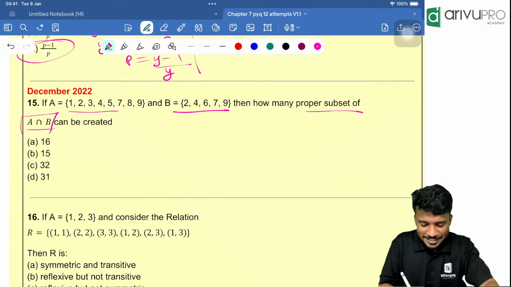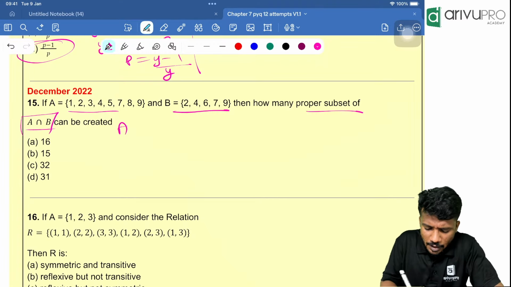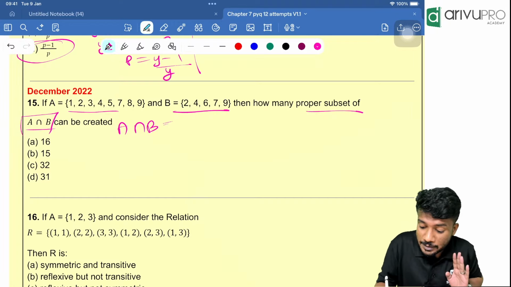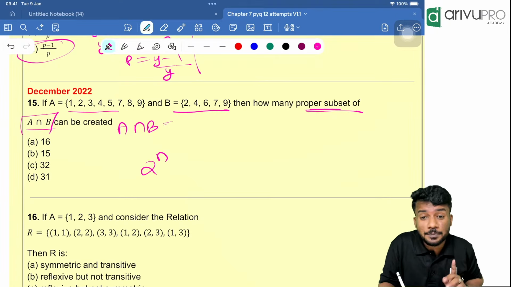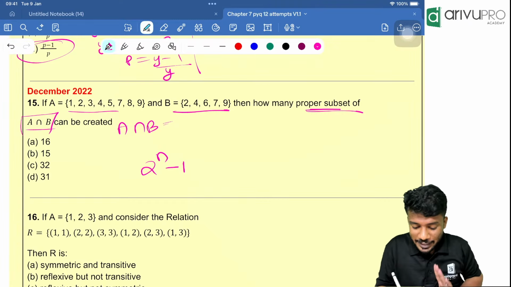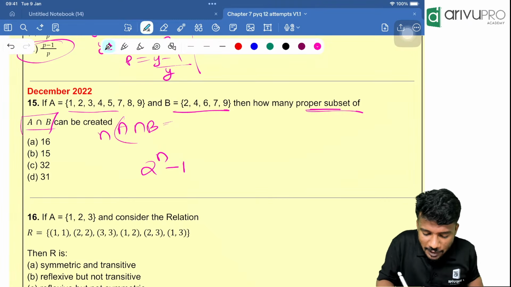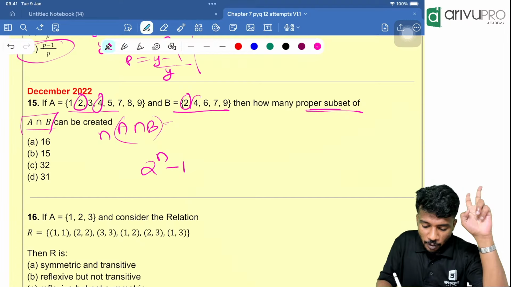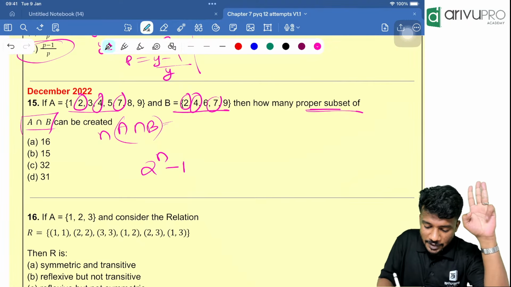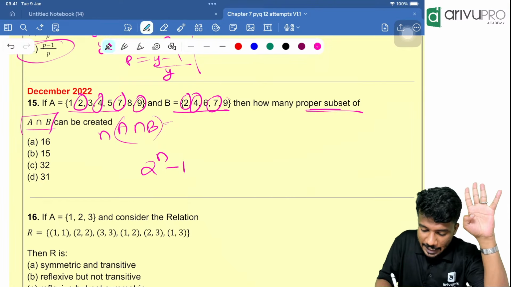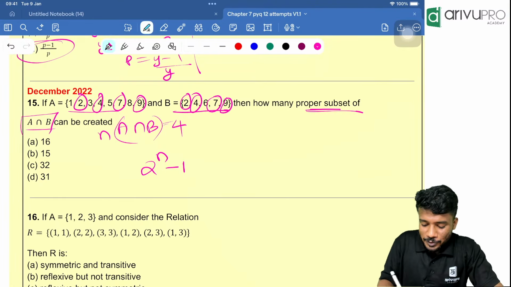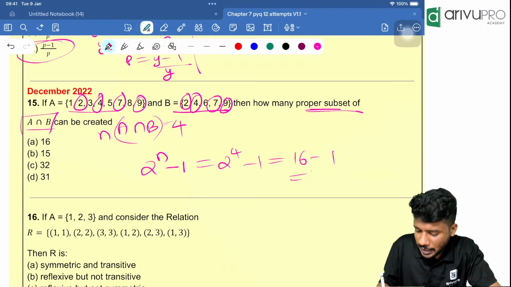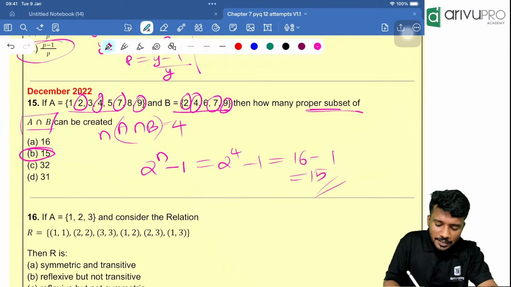People, we need to find A intersection B. How many numbers are there in total in A intersection B? Just tell me the number, because they are asking for proper subsets. What is the formula for proper subsets? 2 raised to n minus 1. So we need to find the n value. Which all things are common? 2 is common, that means 1 number. Then 4 is common, 2 numbers. Then 7 is common, 3 numbers. Then 9 is common, that means 4 numbers are there. So instead of n, you will put 4. That means 2 raised to 4 minus 1, which is 16 minus 1. The answer is 15. Option B is your answer.